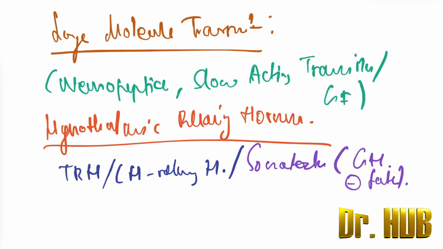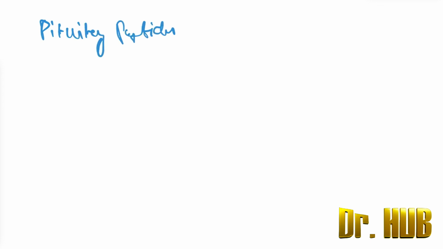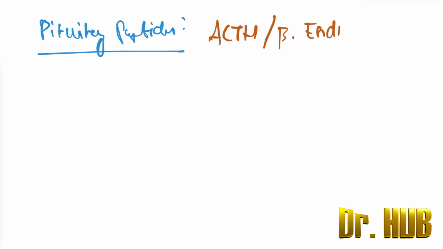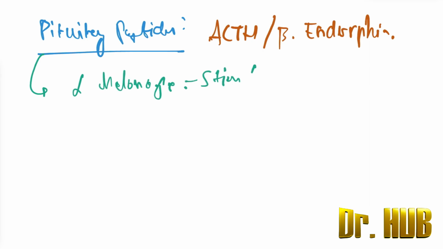Next we look at the pituitary peptides. Under pituitary peptides there are a lot. It includes ACTH. Then there is also the beta endorphin. Next under the pituitary peptides, there is alpha melanocyte stimulating hormone.